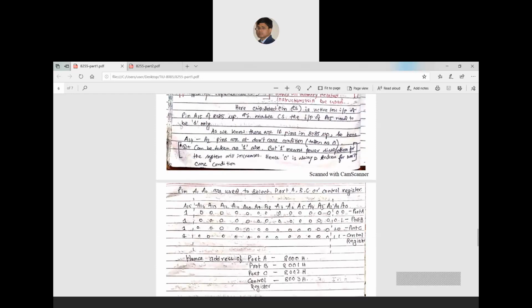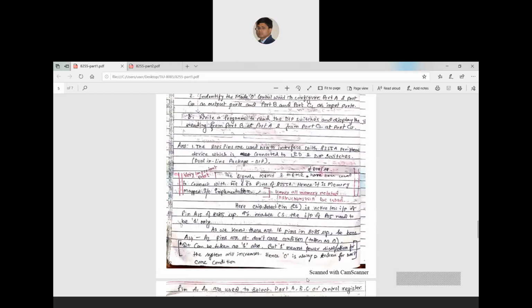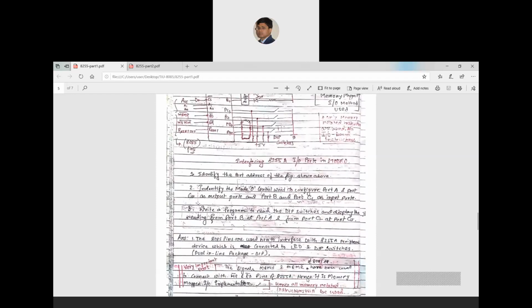All other pins are not there, so I have just given them 00000. Then I have given 00 for port A, that is always fixed, 01 for port B, 10 for port C, and 11 for the port control register. So from this figure, I am getting the port addresses: 100000000000000, that is 8000, 8001, 8002, and 8003. This is the answer of the first part. So you get the port address.